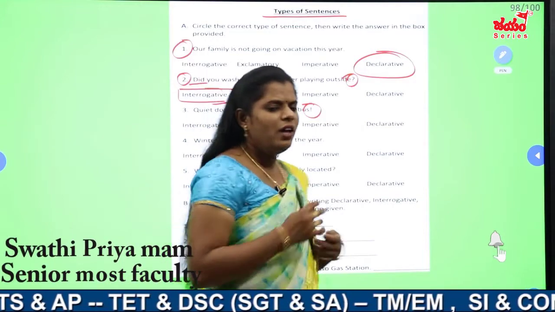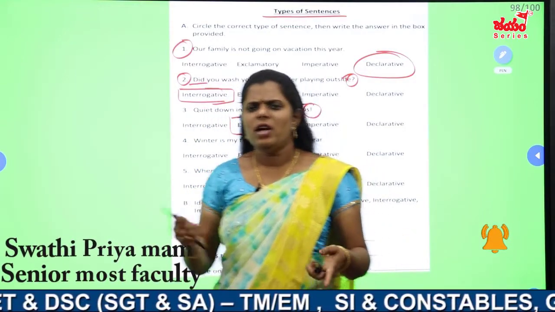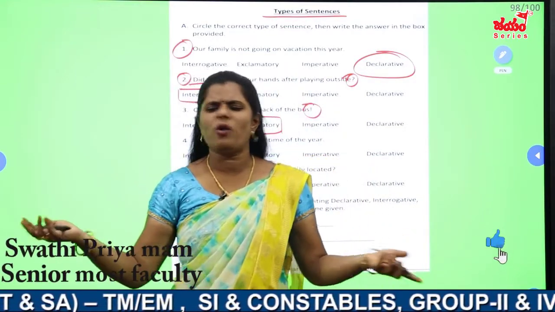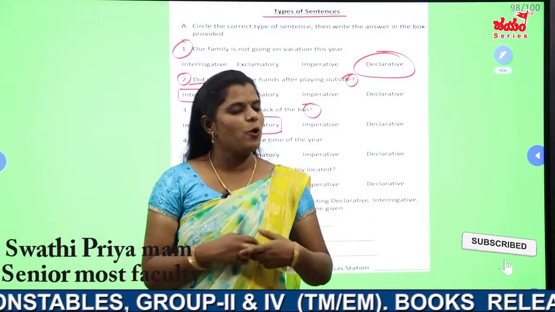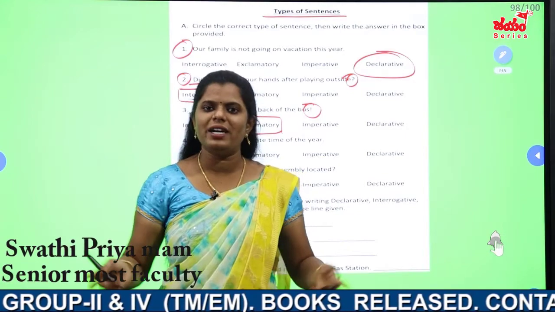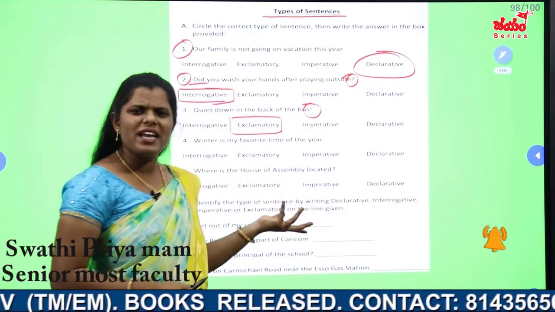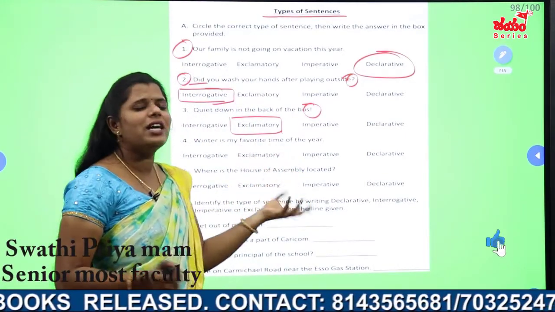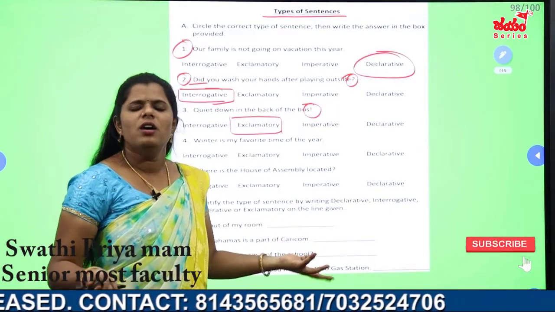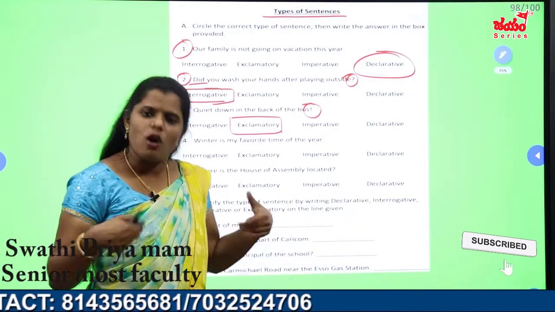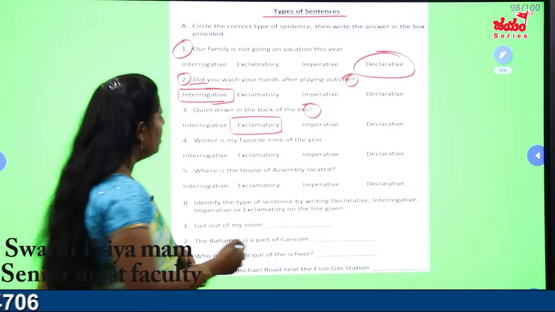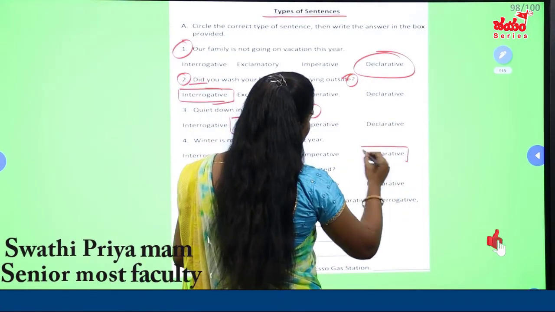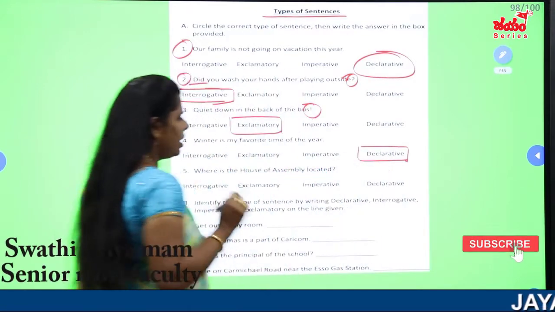Next. Winter is my favorite time of the year. I am telling generally. I am not questioning anybody. I am not showing my excitement. I am not begging. I am not asking. I am not requesting. I am not commanding in this sentence. I am normally telling, winter is my favorite time of the year. So normal statement, general statement comes under the declarative.